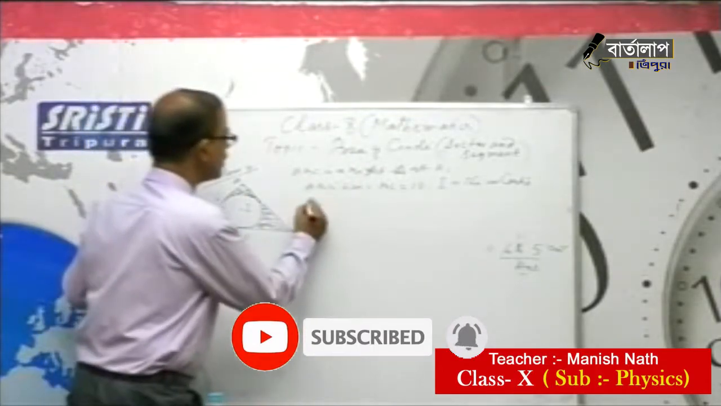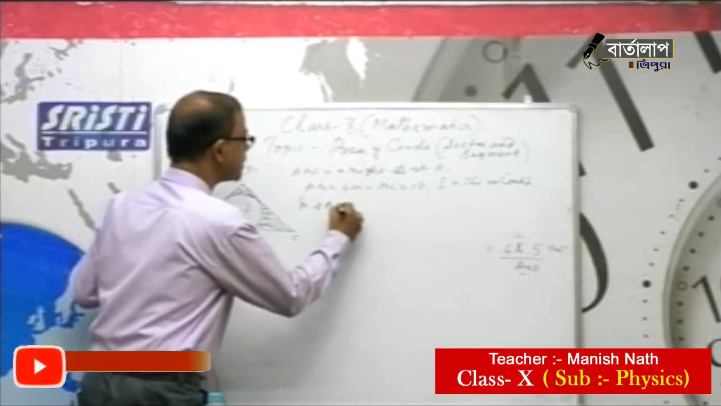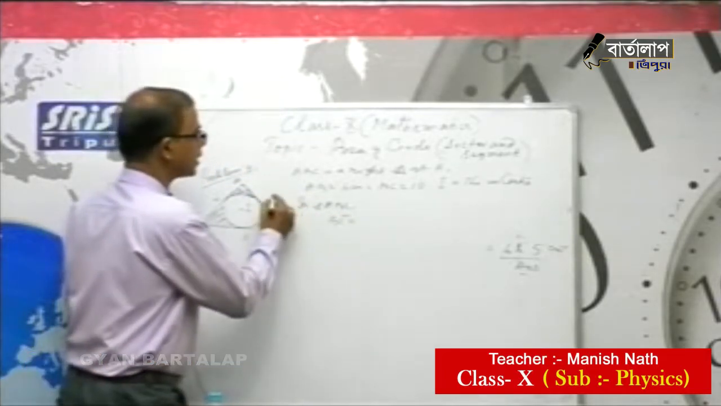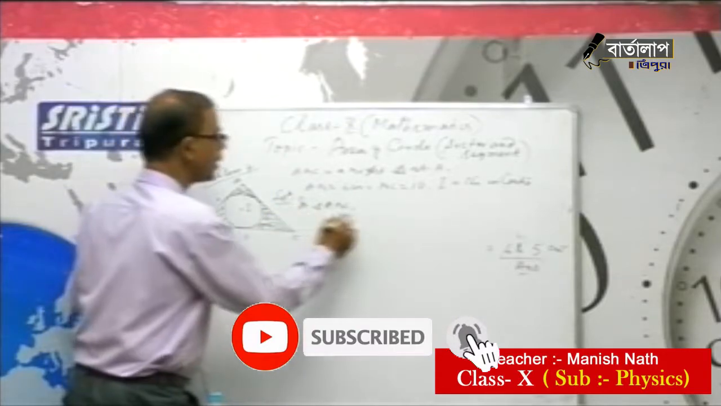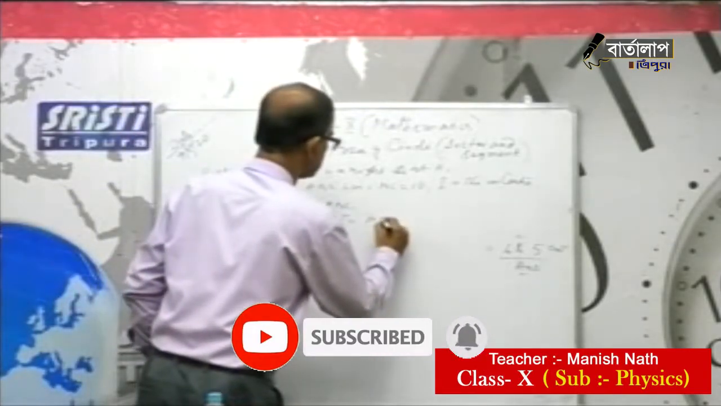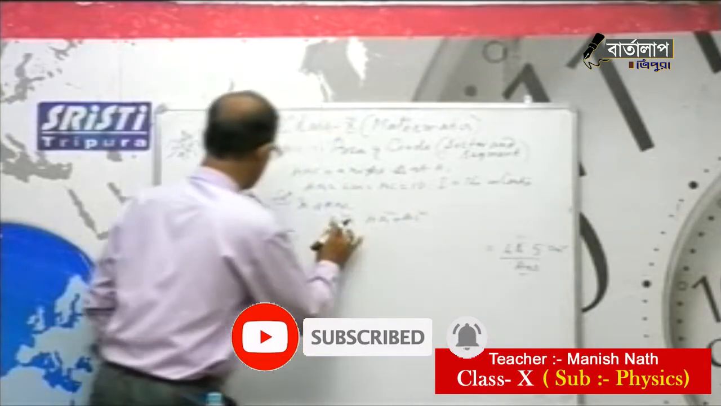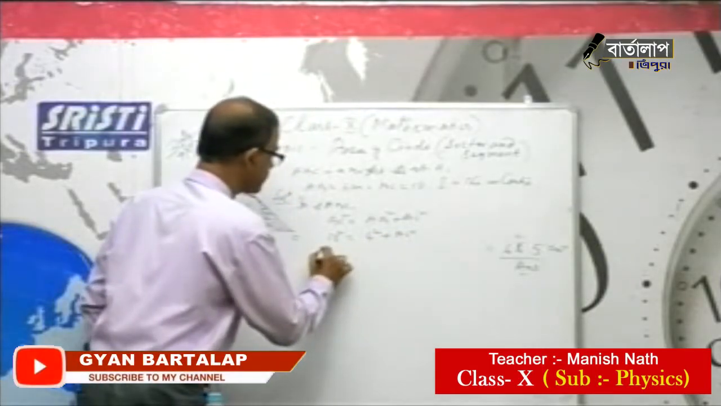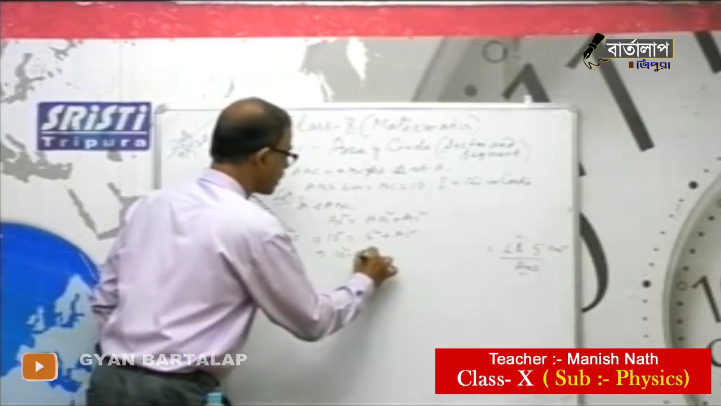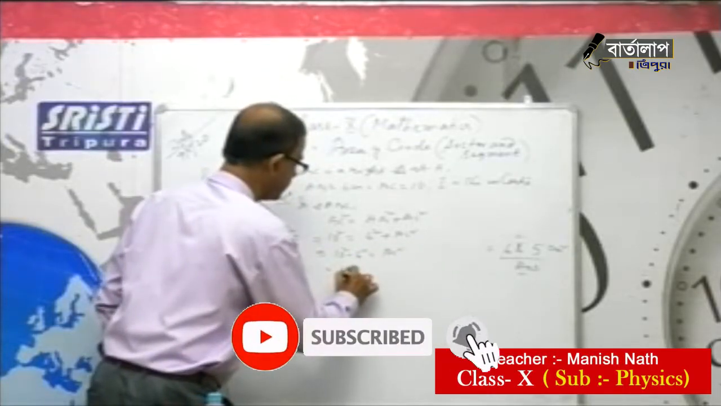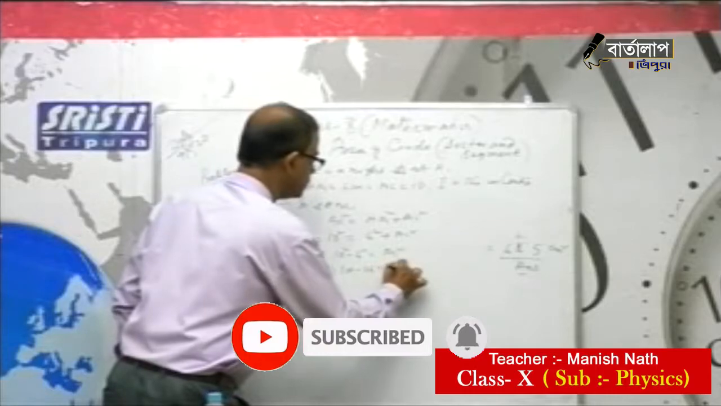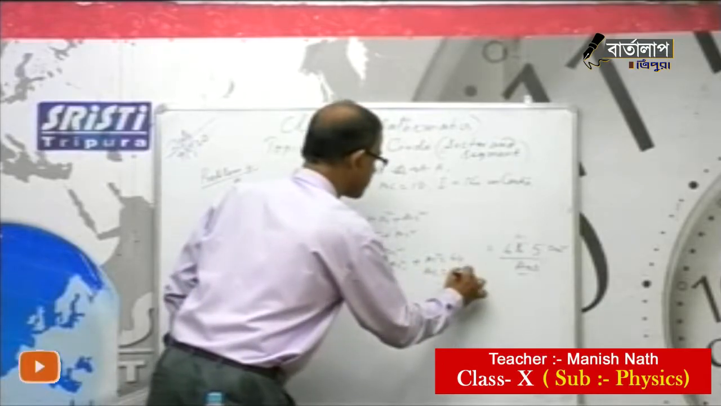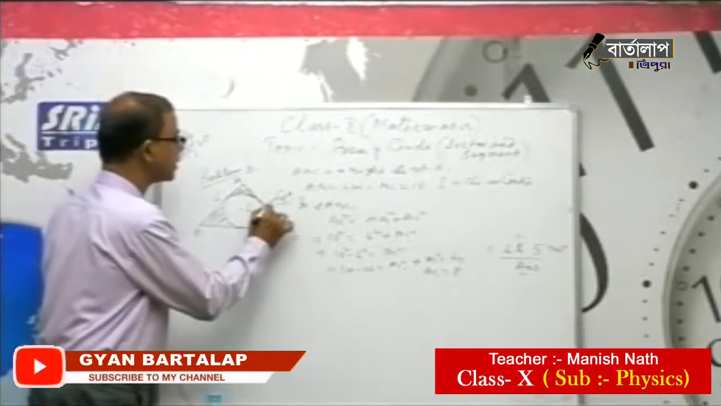Now see here, BC. In triangle ABC, what can we get? That is the solution; we are starting the solution. BC square equals AB square plus AC square. So BC square is 10 square, AB square is 6 square, plus AC square. That means 10 square minus 6 square equals AC square. So 100 minus 36, AC square implies AC square equals 64. So AC equals 8. We got AC equal to 8.